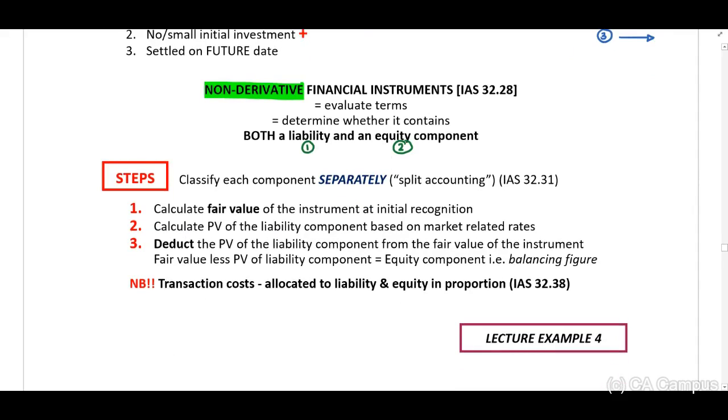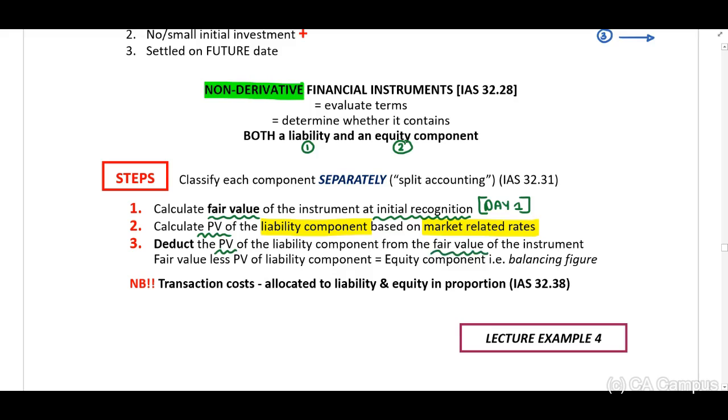Step 1, you need to calculate the fair value of the instrument at initial recognition. This is transaction date, day 1. Step 2, you need to calculate the present value of the liability component based on market related rates. Step 3, you need to deduct the present value of the liability from the fair value of the instrument.